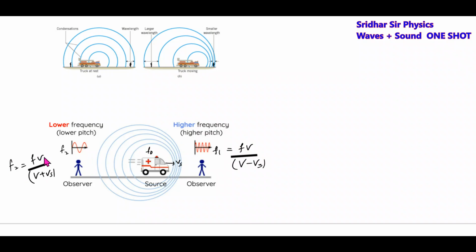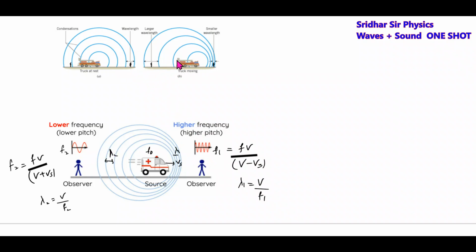Like this we can define the wavelength. So the wavelengths emitted are lambda 1 and lambda 2. What is lambda 1? Lambda 1 will be v by f1. What about lambda 2? v by f2. As f2 is less, the wavelength will increase. So the wavelength received by the two observers will be different here.